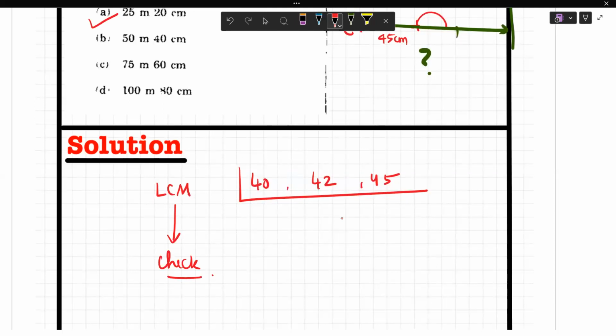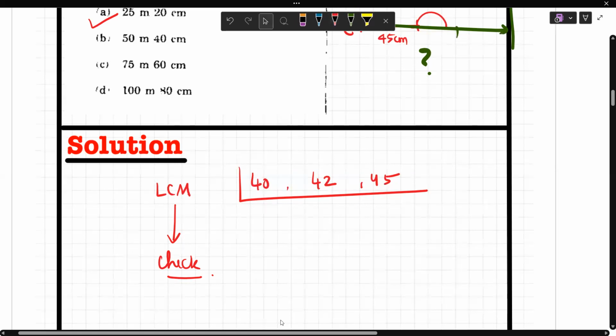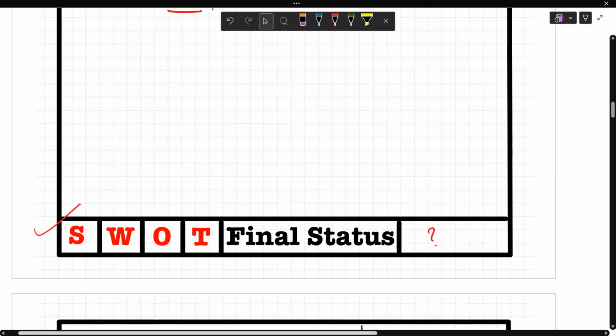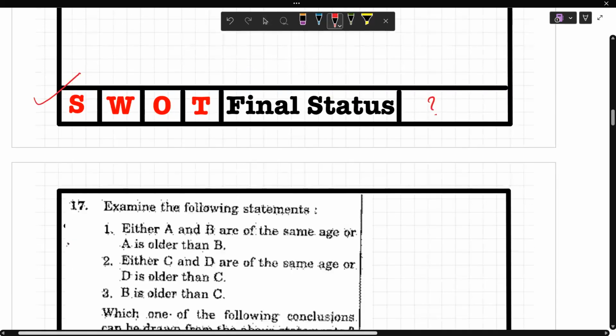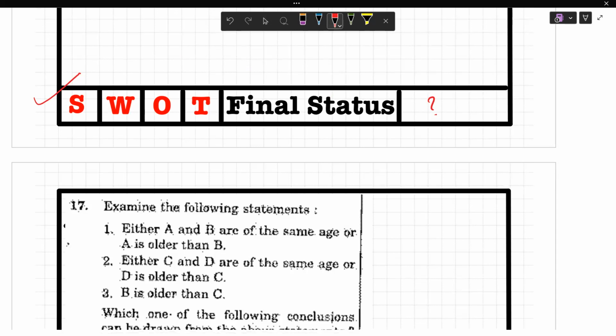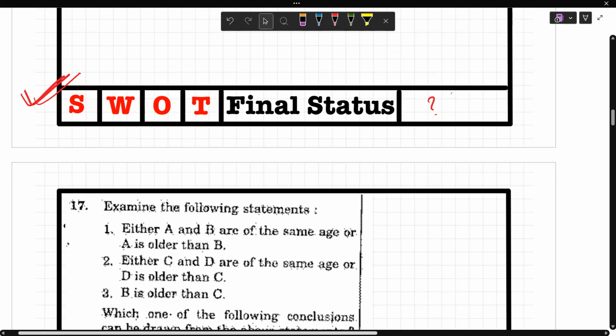So that some work is given to you people also so that you can solve it and get the answer. Okay, so I hope this is done. Now it is up to you to identify whether it is your strength, weakness, opportunity, or threat. And after multiple revisions, you can give your status here. Okay, I have revised it multiple times. Yes, still I need to revise it more. It is up to you. So this section is for you people. Henceforth, you need to continue with this segment. Okay, as I have said right now.